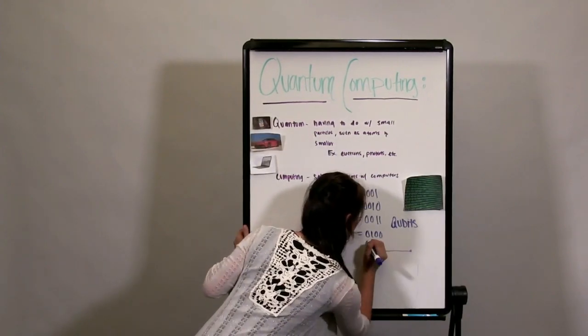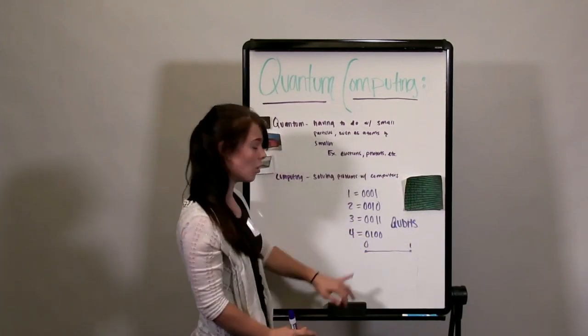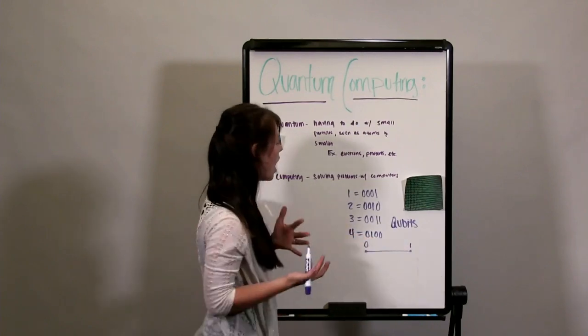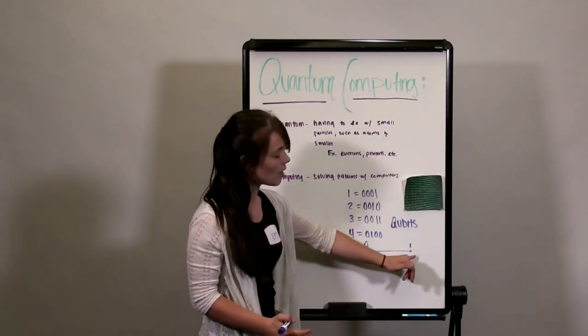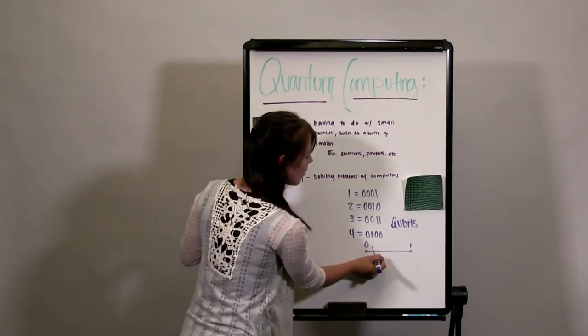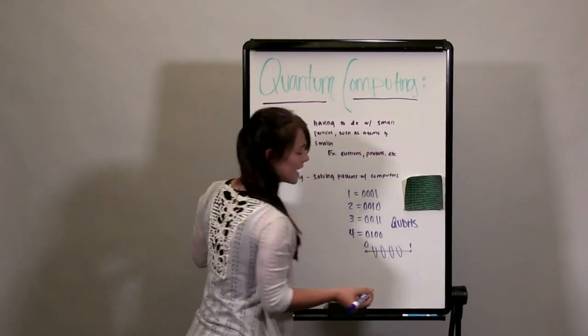So a bit can be one of two options, but it can only be one of these options at a time. A qubit can be an infinite amount of options between these two, and it can be multiple of those things at the same time.